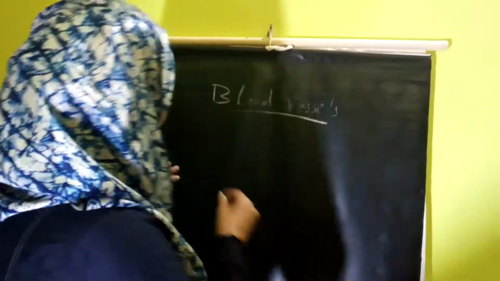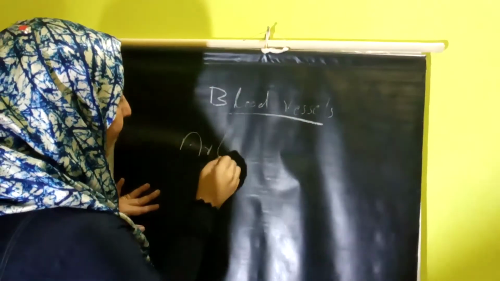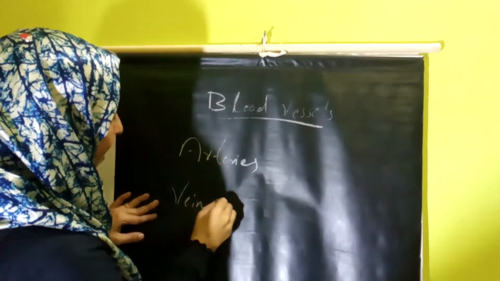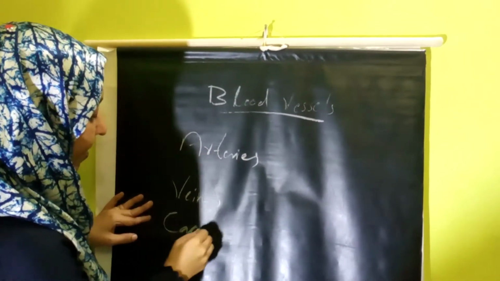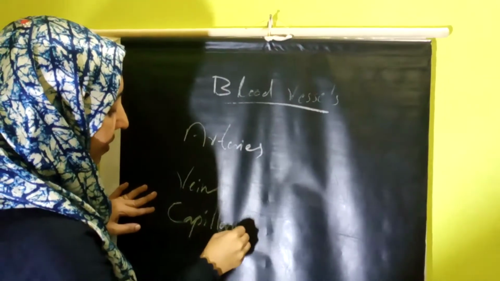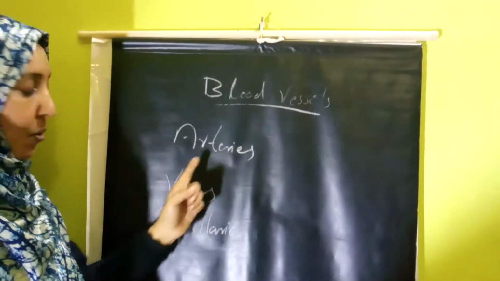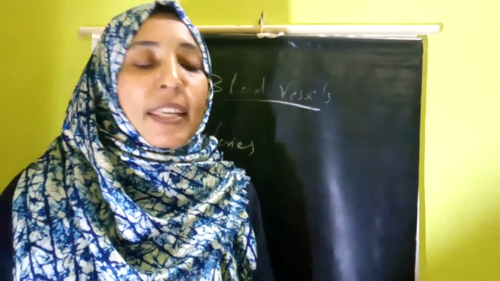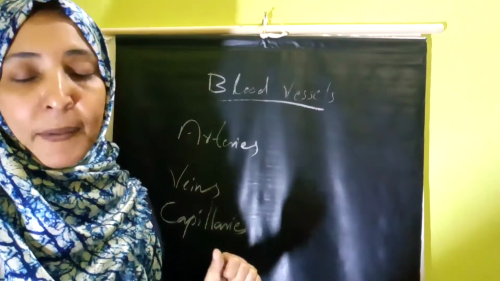They are the arteries, veins, and capillaries. What are they? The three are the arteries, veins, and capillaries. Okay. So we can study what is the difference between these three.